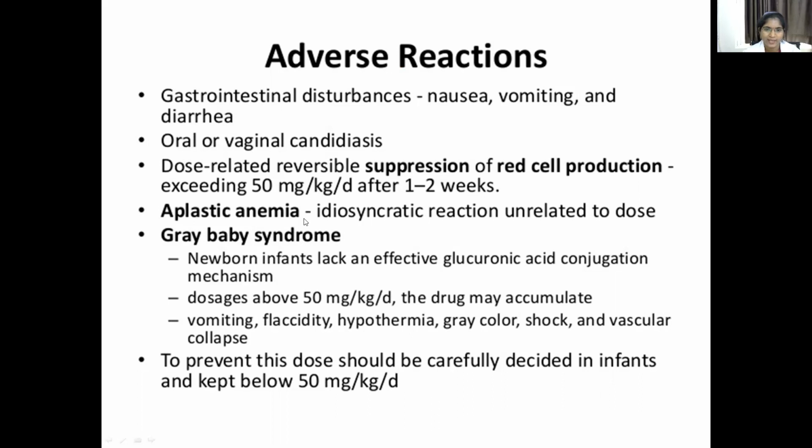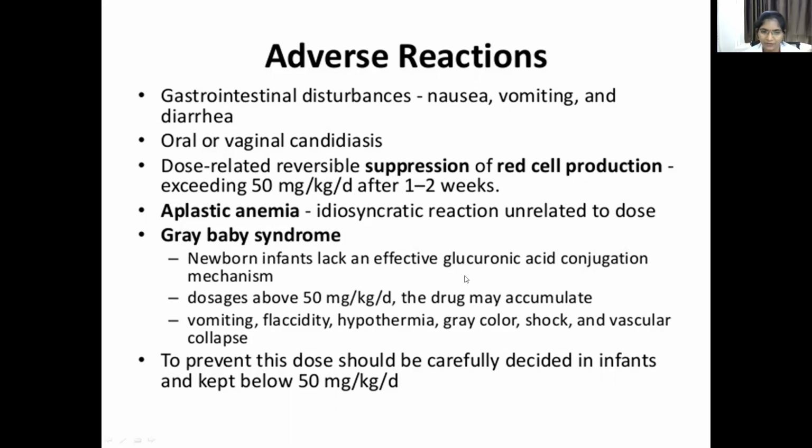It also causes aplastic anemia. It is an idiosyncratic reaction, unrelated to dose. But the bone marrow depression is the dose-related side effect. When the dose exceeds 50 milligrams per kg for 1 to 2 weeks, then it will cause bone marrow depression. And gray baby syndrome occurs in newborn infants.